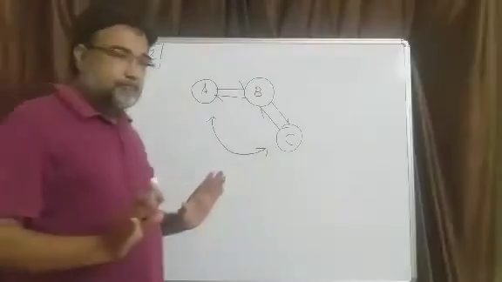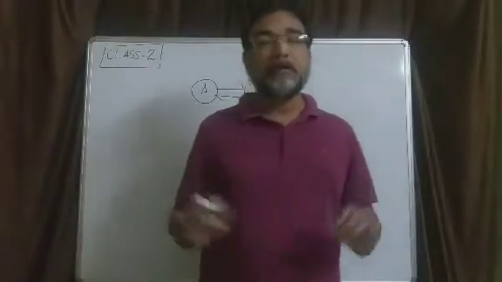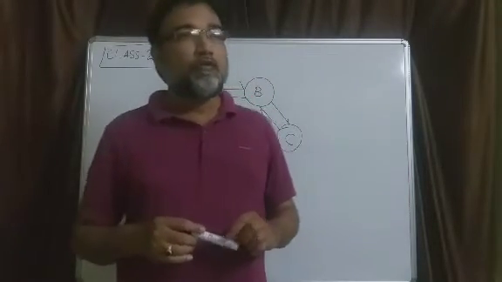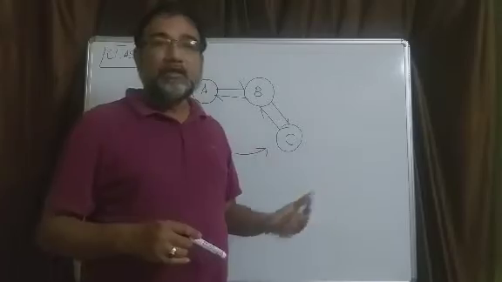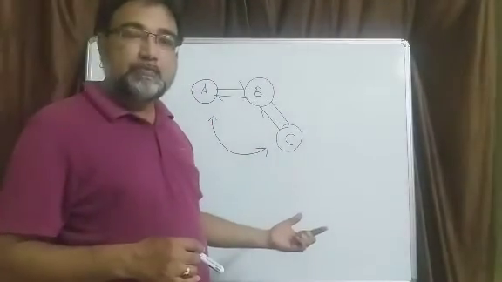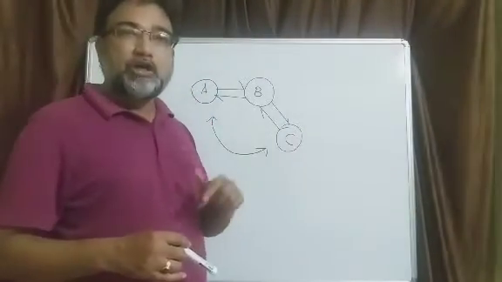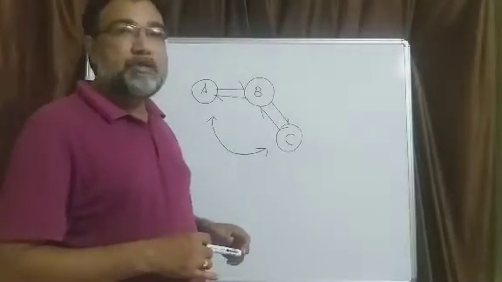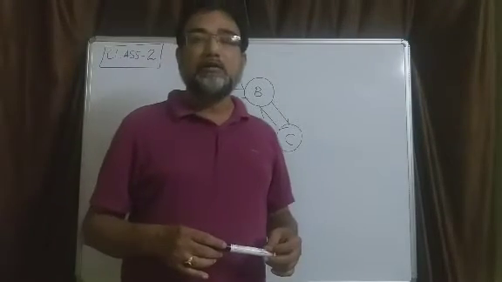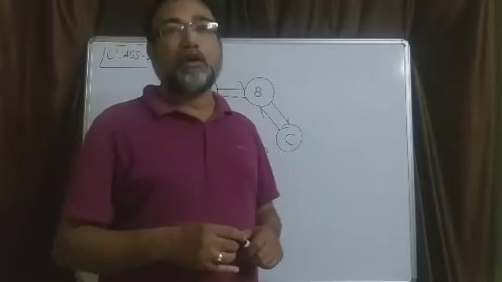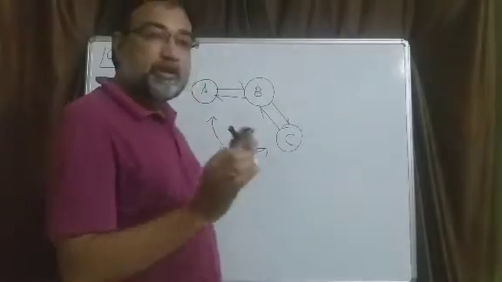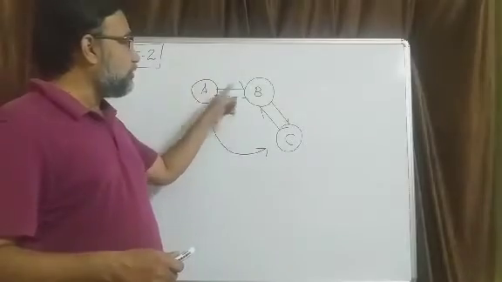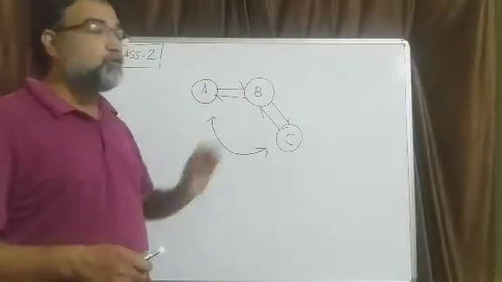I am making the statement very clearly. The zeroth law of thermodynamics states that if a thermodynamic system A is in thermal equilibrium with system B, which is in thermal equilibrium with a third system C, then all the three systems A, B and C are in thermal equilibrium with one another. This is the statement of zeroth law of thermodynamics. So if A, B are in equilibrium, B, C are in equilibrium, then A, C are also in equilibrium.